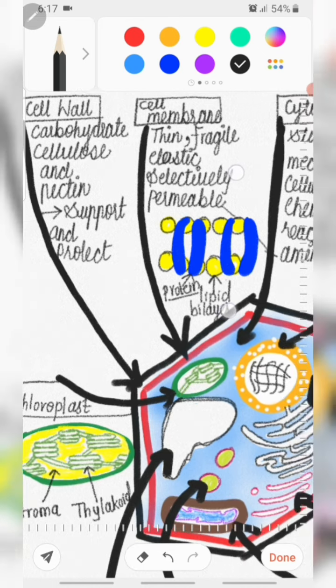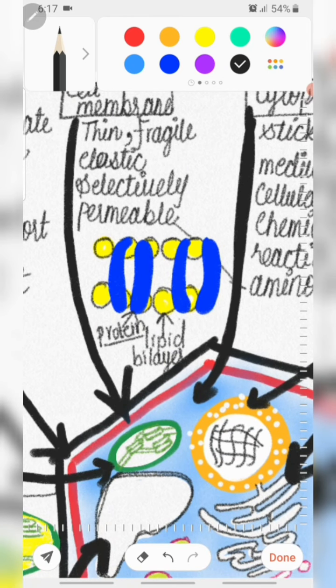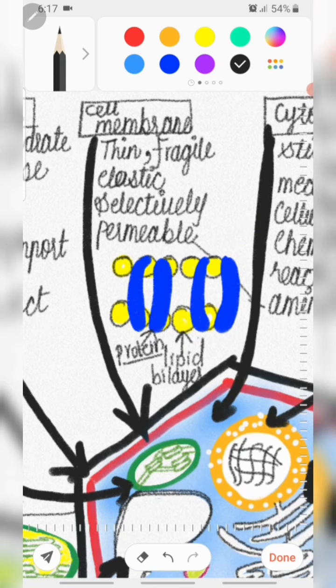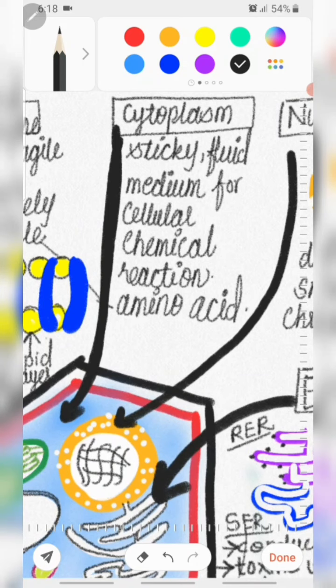The second organelle of the cell is the cell membrane. This red color part is representing the cell membrane, which is thin, fragile, elastic, and selectively permeable, as it is made up of protein and a bilipid layer. Then the next one is the cytoplasm. The sky blue color fluid part is the cytoplasm. This is a sticky fluid medium for cellular respiration and cellular chemical reactions. It also contains amino acids, vitamins, and carbohydrates.